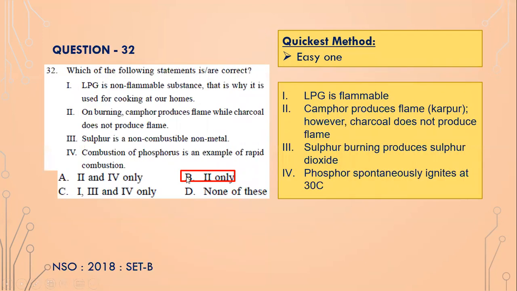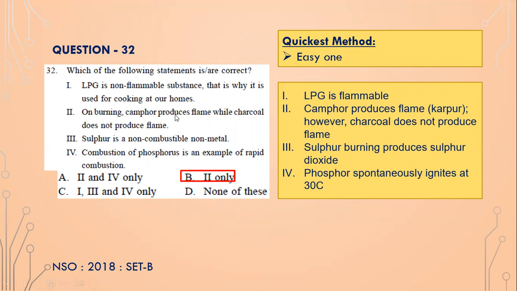32. Which of the following statements is or are correct? LPG is a non-flammable substance. No, LPG is a flammable substance, isn't it? Normally, if you go on the highway, you may find LPG tankers, and at the back side of the tankers, it is written that LPG is very highly inflammable.